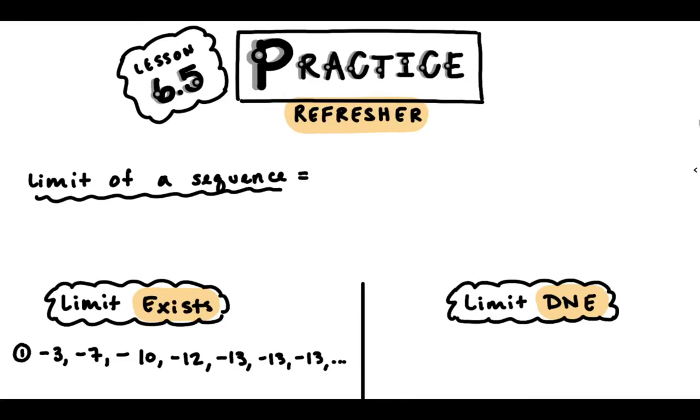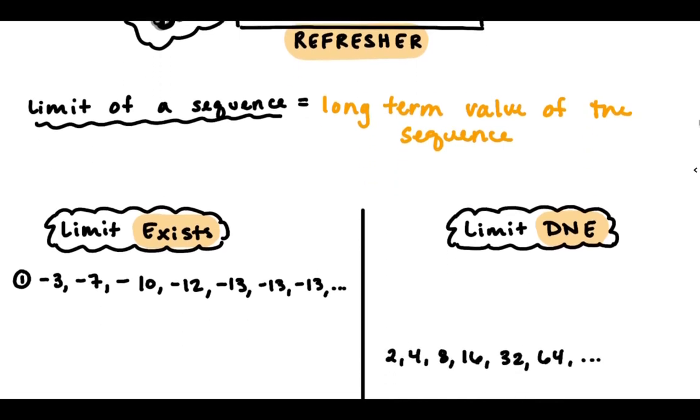Hi guys! This is going to be a quick refresher of what we learned yesterday in lesson 6.5 on limits. If we remember from yesterday, the limit of the sequence is basically the long-term value of the sequence. So if you go way, way, way out in the sequence, what is the sequence doing? Remember, some sequences are going to have a limit, some sequences aren't. So let's review sequences that have a limit.